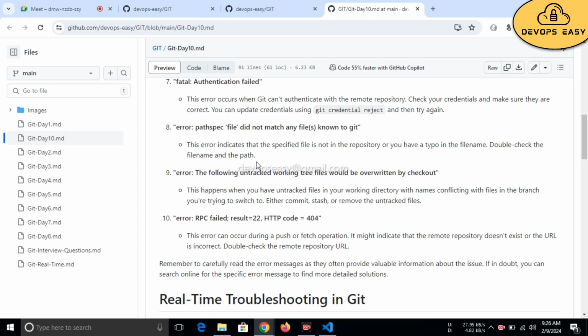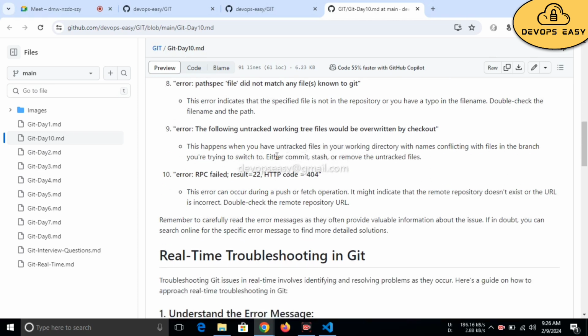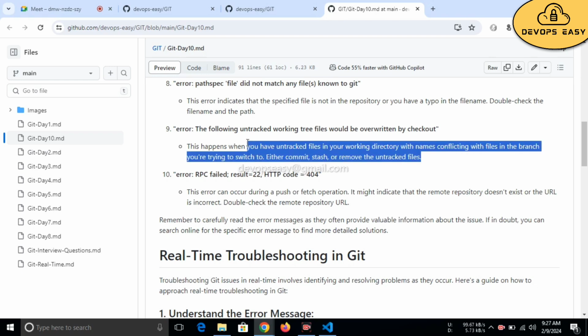Another one was: the following untracked working tree file would be overwritten by checkout. This happens when you have untracked files in your working directory. What is an untracked file? Files with names conflicting with files in the branch you are trying to switch to. Either commit, stash, or remove the untracked files.